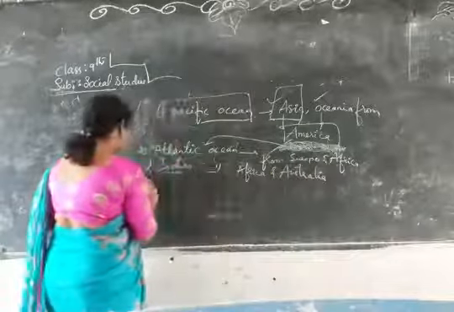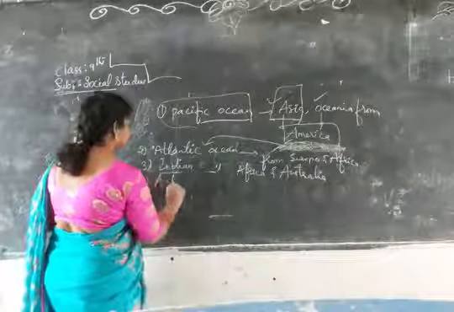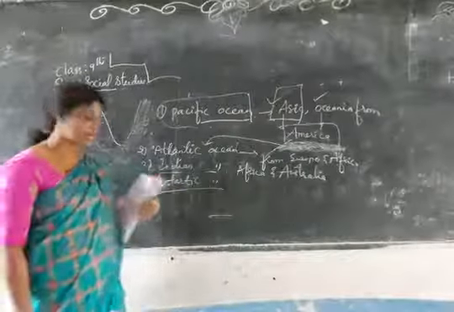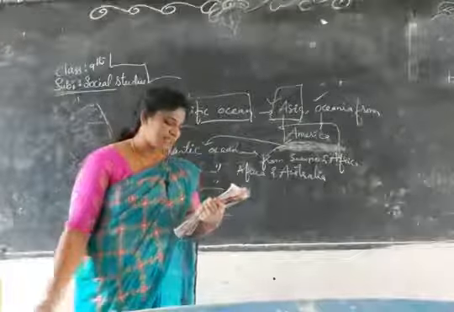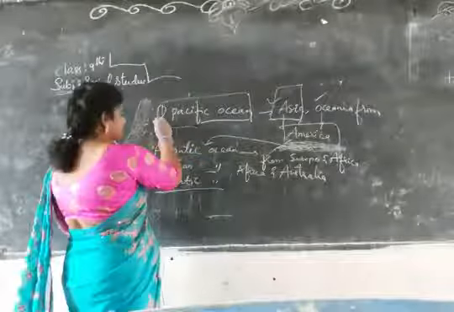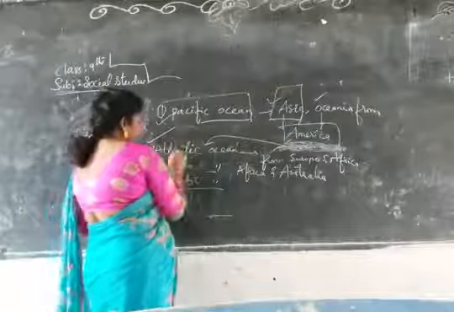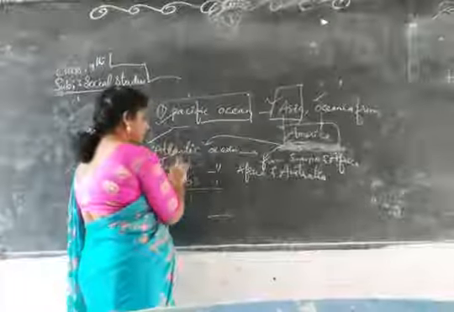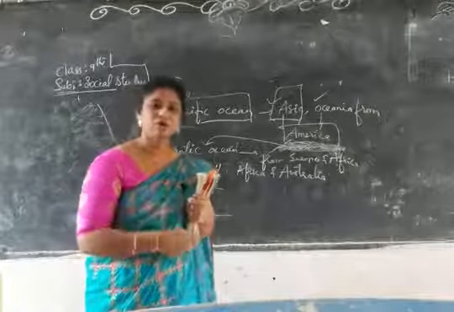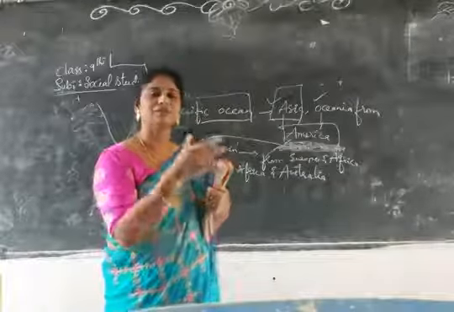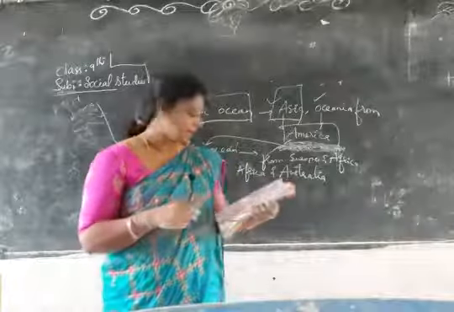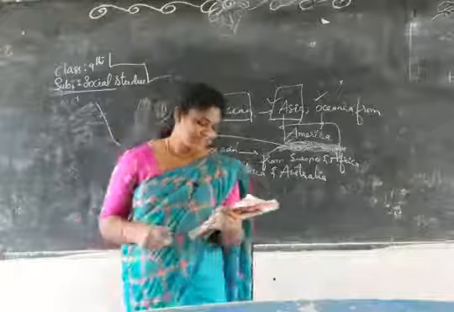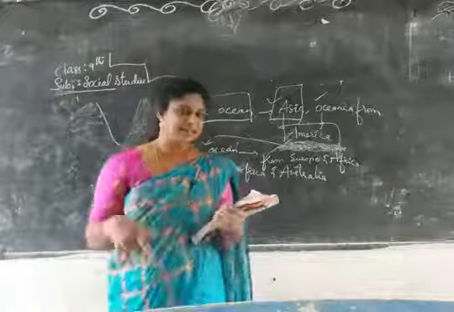The fourth one is the Antarctic Ocean, also called the Southern Ocean. It is an extension of the Pacific Ocean, Atlantic Ocean and Indian Ocean. It is present in the southern part of the world, encircling the continent Antarctica.